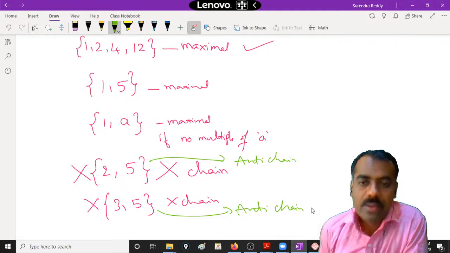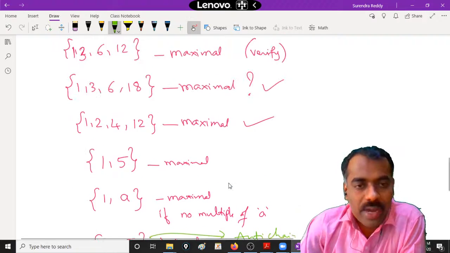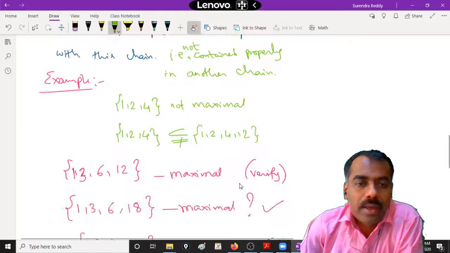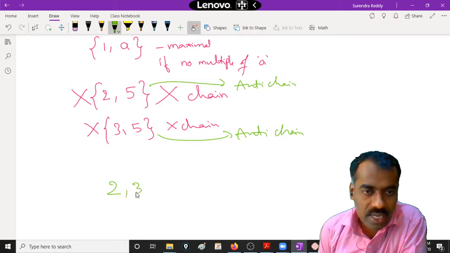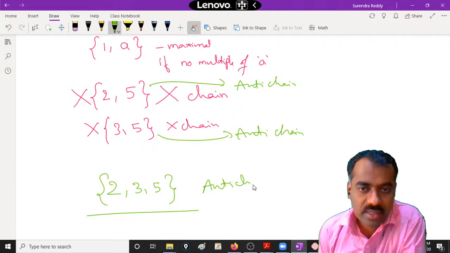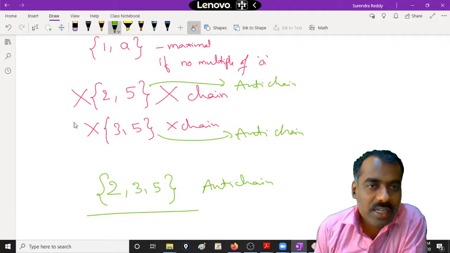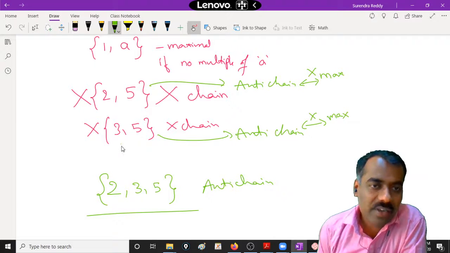Now, is this anti-chain a maximal anti-chain? No. Why? If we take in this 3, then it becomes a maximal anti-chain: 2, 3, 5. Very good. So this is still an anti-chain which contains this one strictly, right? Therefore these two are not maximal. Are you following? This is not a maximal anti-chain, and this is also not maximal because of this reason.